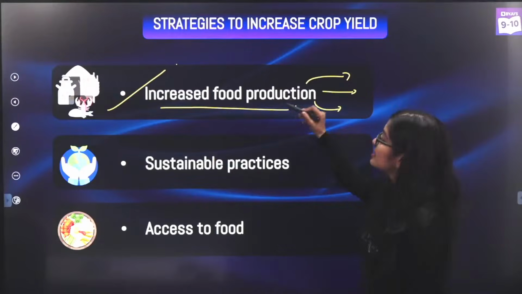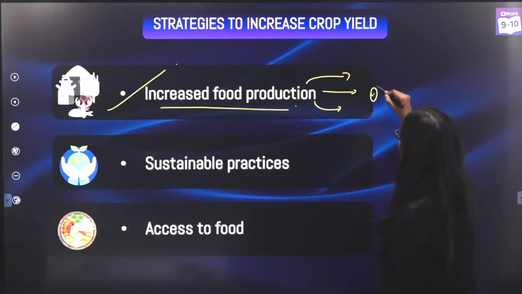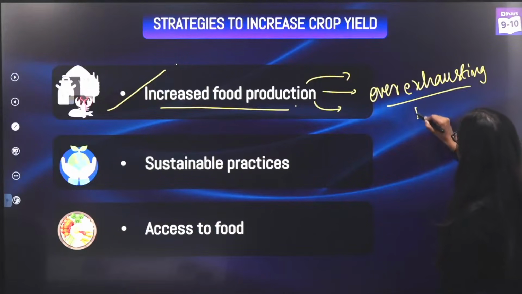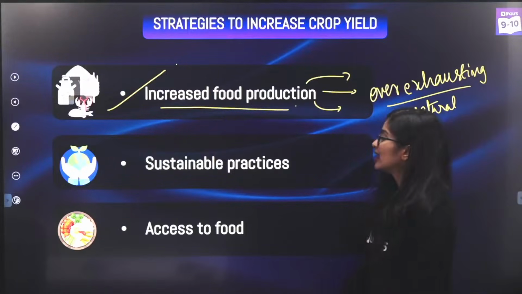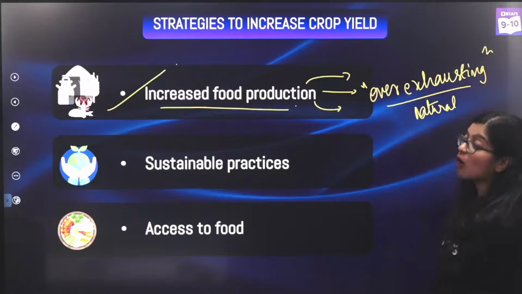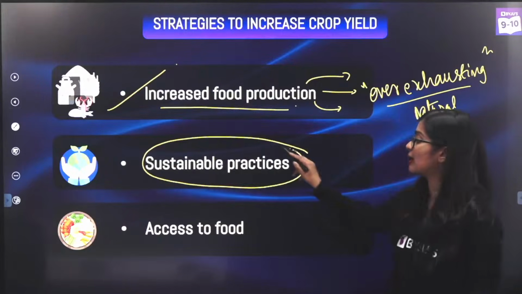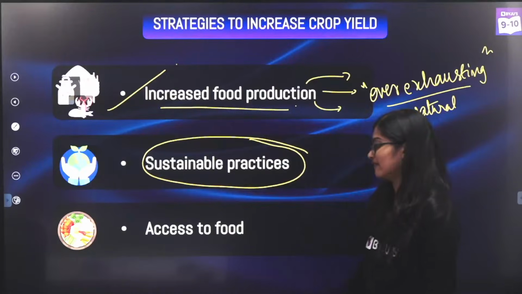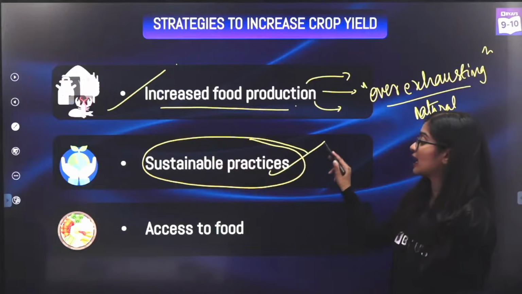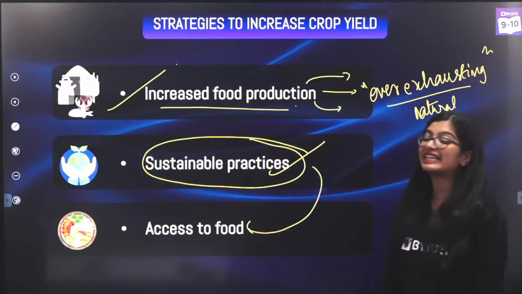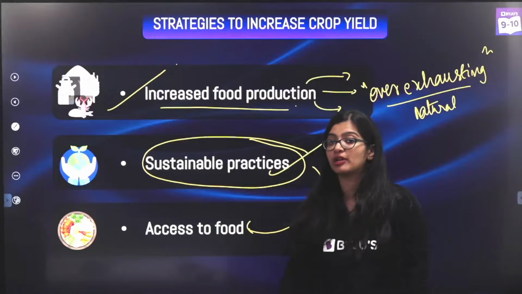But this also meant that we were over-exhausting our resources, yes? So our natural resources like soil, nutrients, water, they were all getting over-exhausted or over-exploited, which is why there's also a need to have sustainable practices that would not hamper the environment. And at the end of the day, even if we are going to do sustainable practices, this must also make it easy and accessible to people, right?